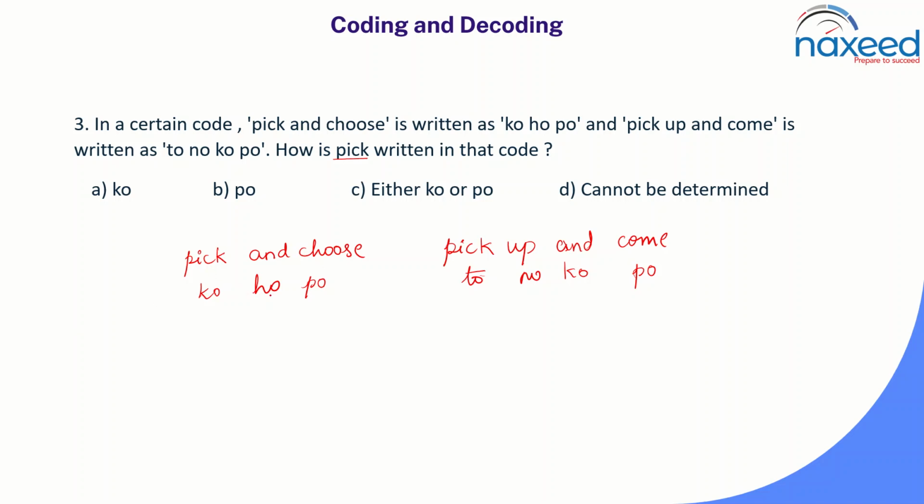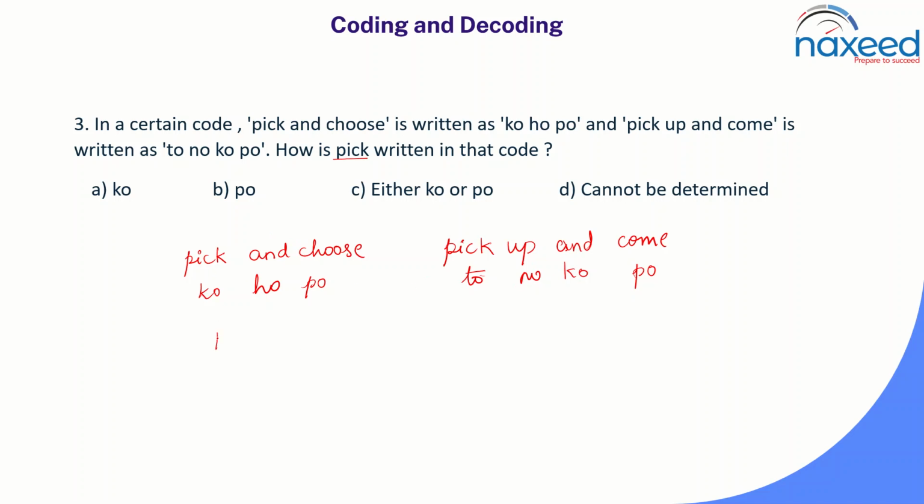When they have given this sentence coding, you have to find whether any of the words is repeated. You can observe here pick is repeated, and is also repeated. When there are repeated words, there will be repeated codes also.